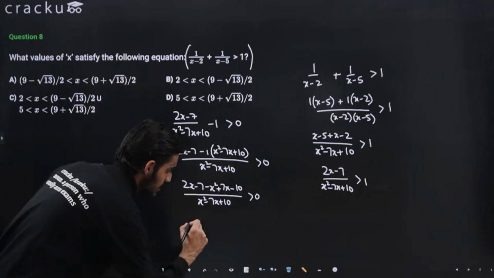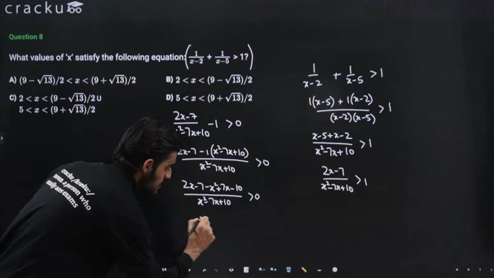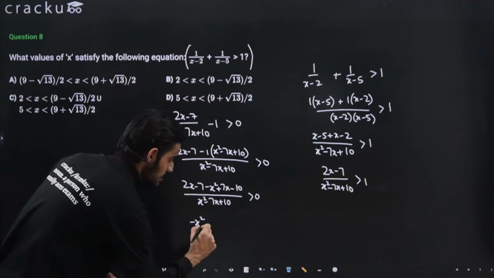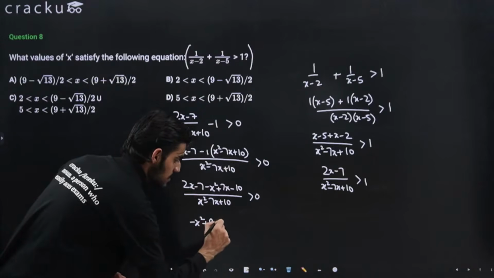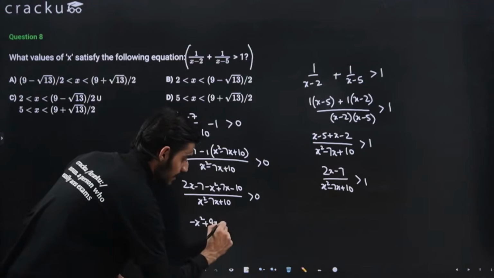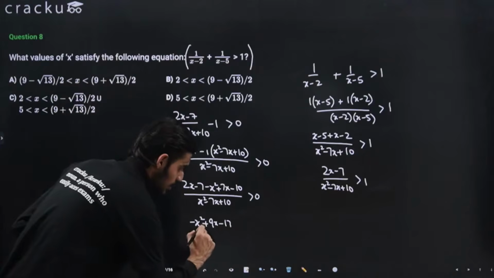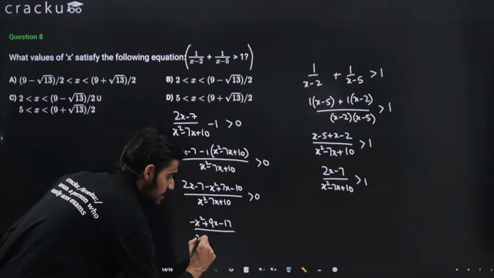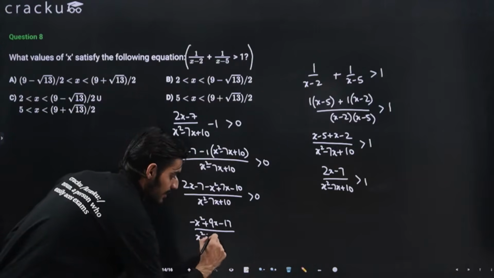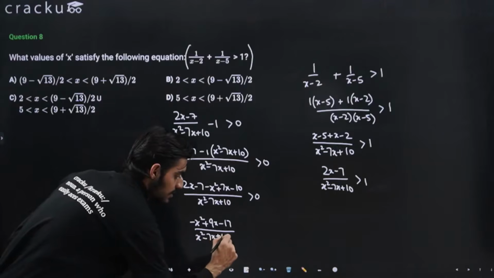Again this is minus x square plus 9x minus 17, okay, and in the denominator it is x square minus 7x plus 10.